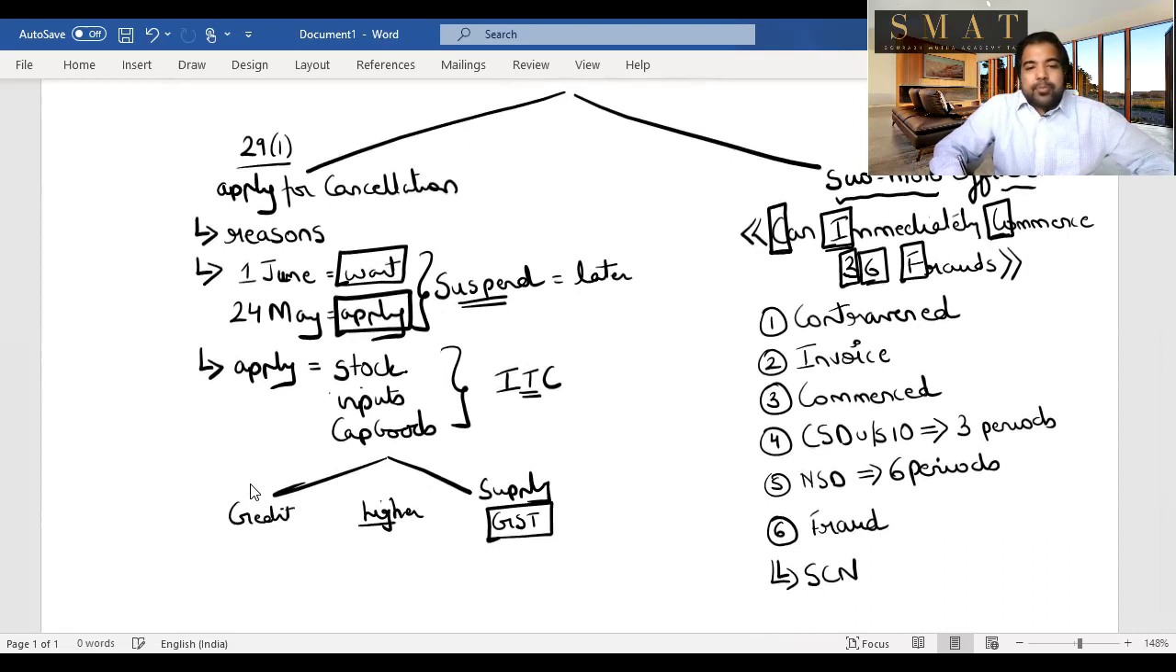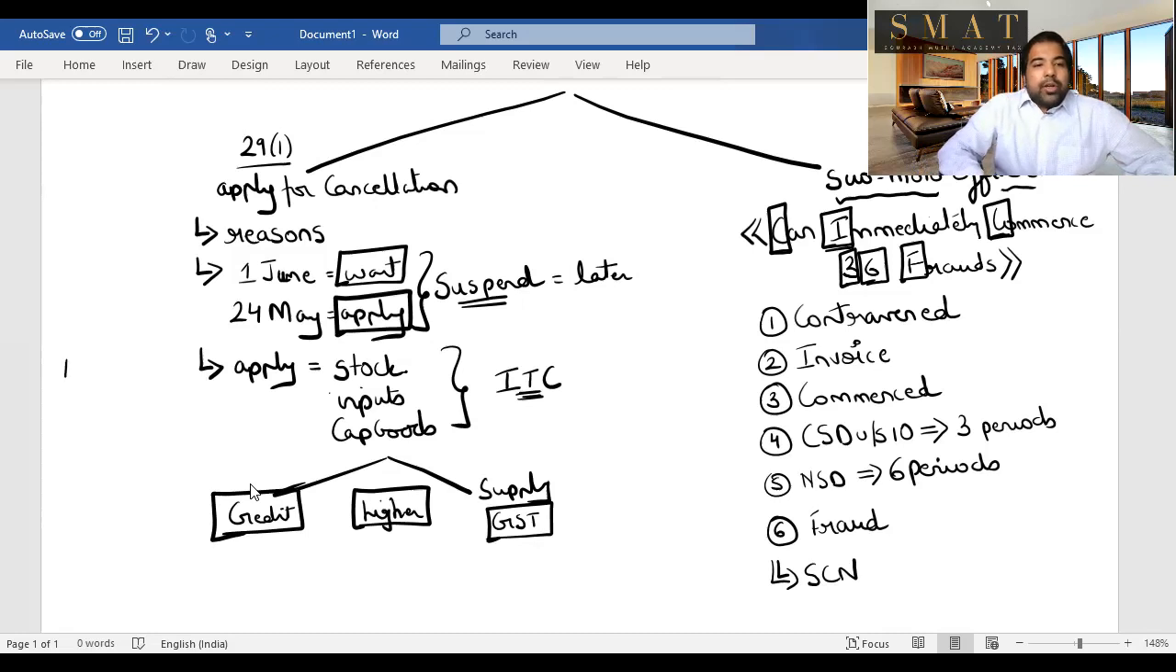I'll repeat, guys. When you make an application for cancellation, they will not automatically cancel it. They've given you ITC on your stock, that is your inputs, on your input services and your capital goods, but you've not used them completely, you've not sold them ahead, or you've not used the capital goods for 60 months. So you'll have to reverse that ITC that you've taken. On the input services, the entire ITC, and on capital goods based on 60 months.